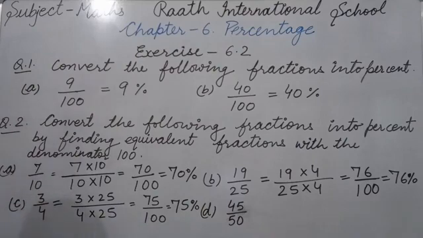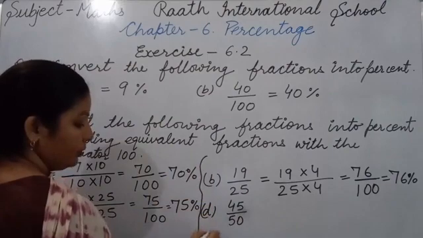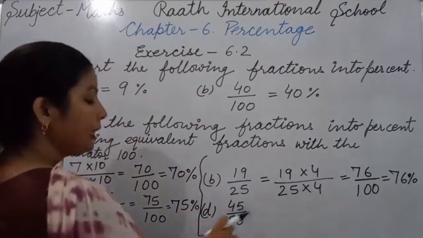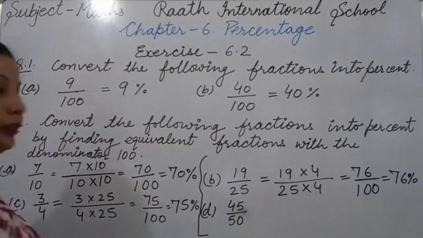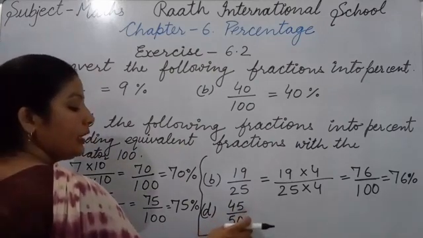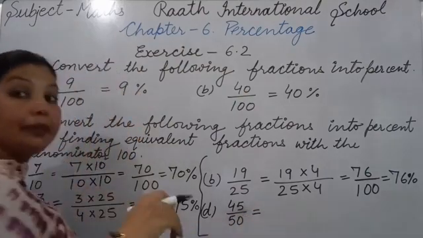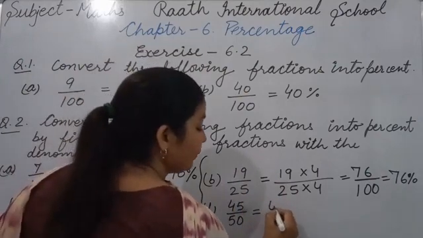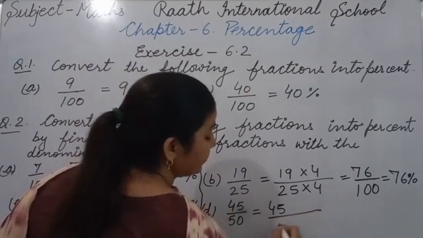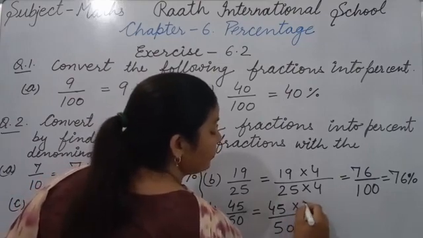Okay. Now it's D part. Now in D part what we have? 45 upon 50. So here 50 is the denominator. How can we make 50 as 100? Multiply by 2, 50 2s are 100. So 45 upon 50, multiply by 2, multiply by 2.